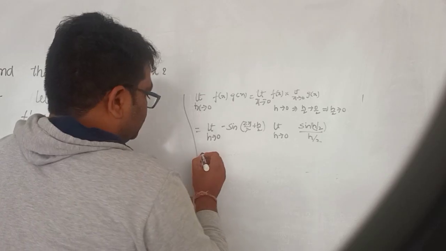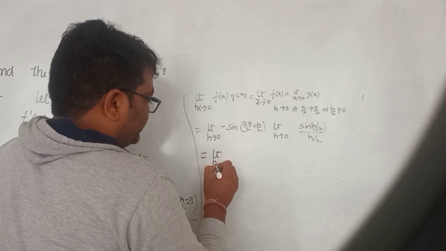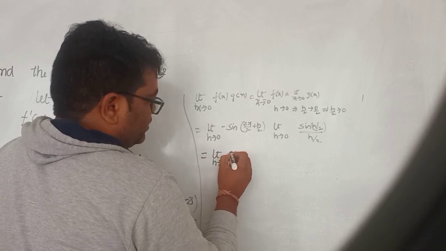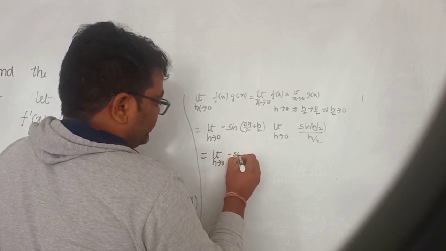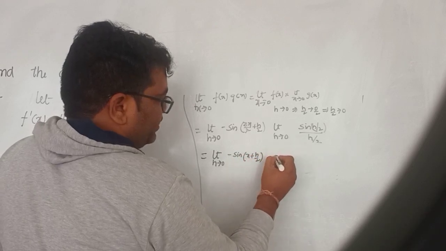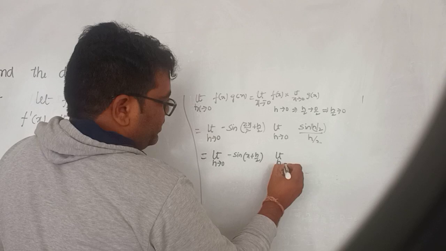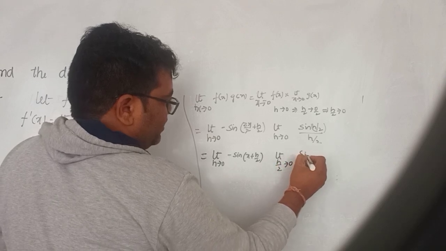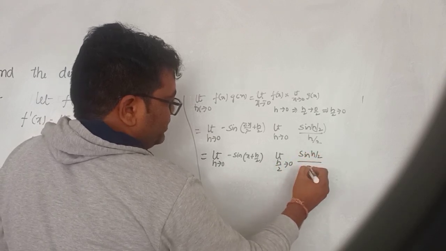Now, limit h tends to 0 of minus sin of (x plus h by 2), and the limit as h by 2 tends to 0 of sin of h by 2 by h by 2.